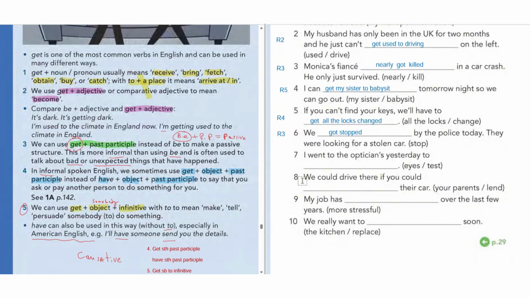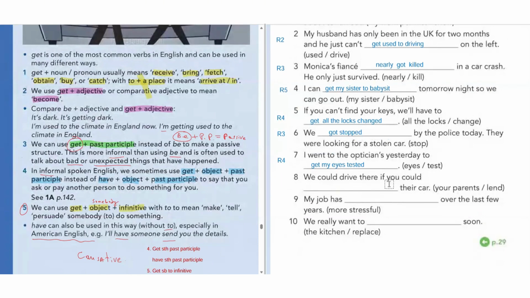Okay. Number 7, I went to the opticians yesterday to get my eyes tested. So get object past participle, rule number 4. So to get my eyes tested. Okay, so rule number 4.